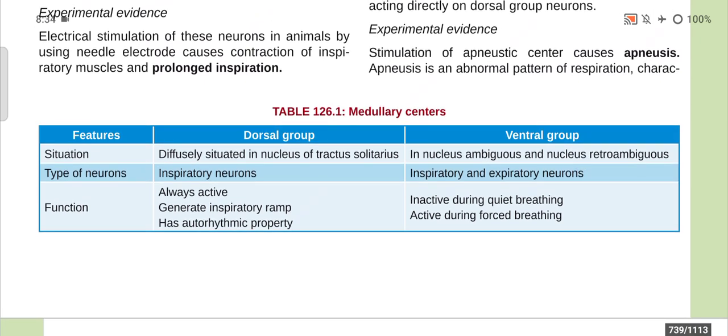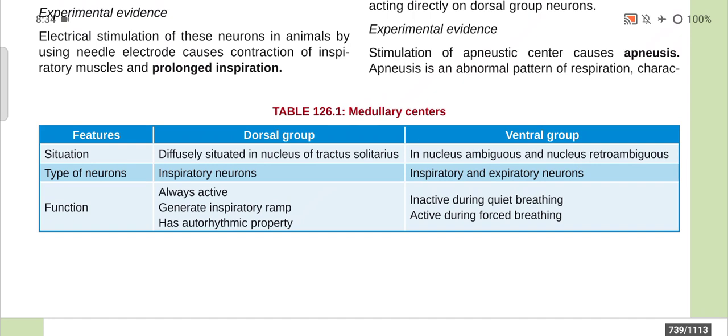Now, if we look at the difference between the two medullary centers: the first feature, in the case of the dorsal group, it is diffusely situated in the nucleus of tractus solitarius, and the ventral group is present in the nucleus ambiguus and nucleus retroambiguus.